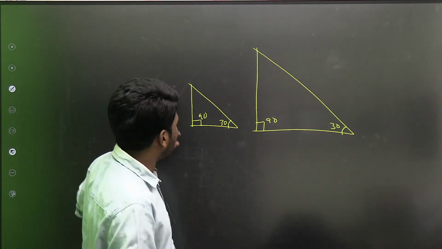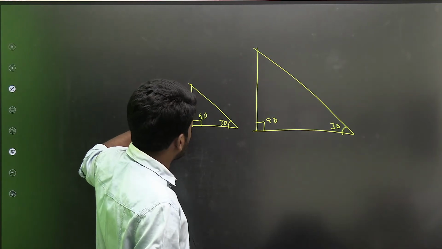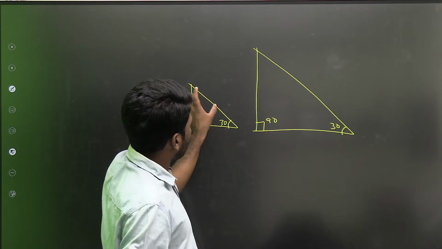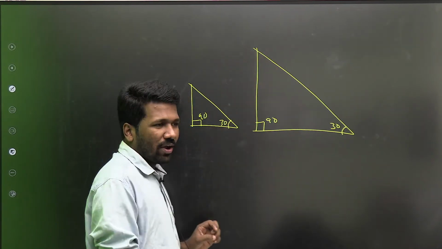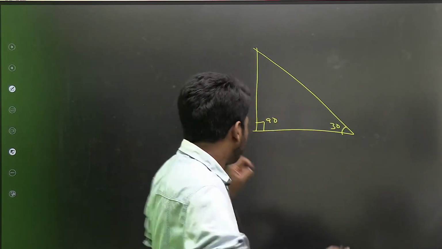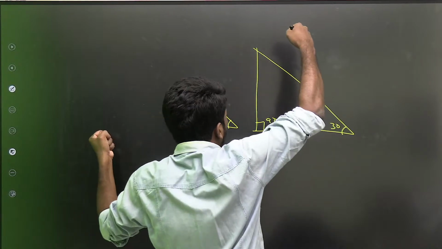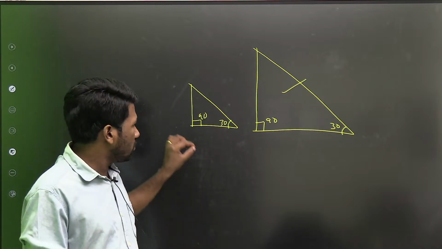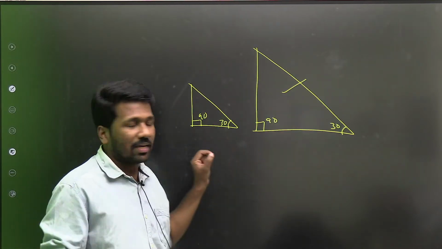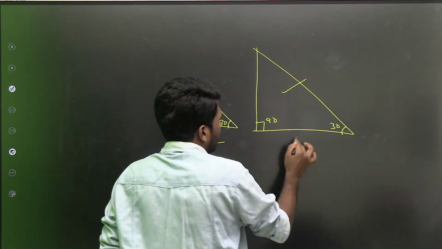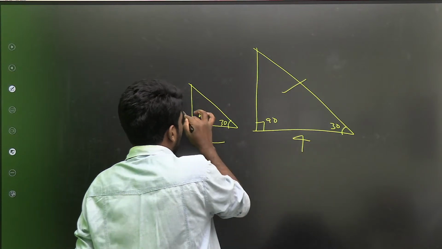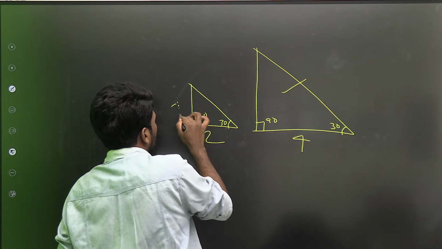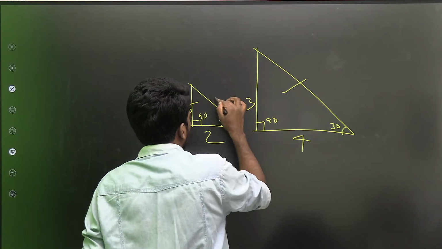Since the triangles are similar, the ratio of their sides will be proportional. This side by this side will be equal to this side by this side, equal to this side by this side. Why is it proportional? Because this is like a magnified image. Think of it as a magnified image, so if this is double, for example if this is 2 then this is 4, similarly if this is say 1.5, this will be 3.